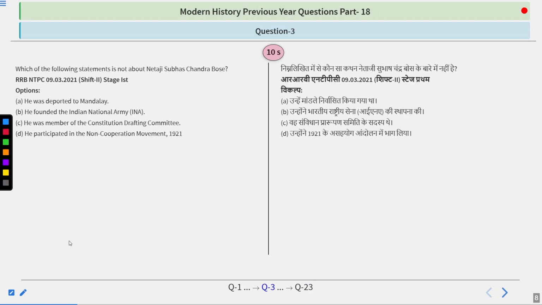Which of the following statements is not about Netaji Subhash Chandra Bose? Options are: he was deported to Mandalay, he founded the Indian National Army, he was a member of the Constitution Drafting Committee, he participated in the Non-Cooperation Movement of 1921. Think about it.